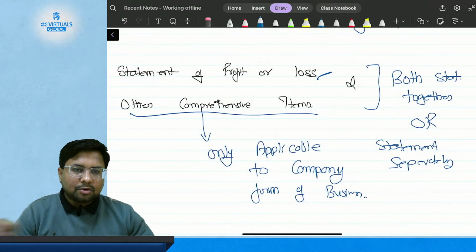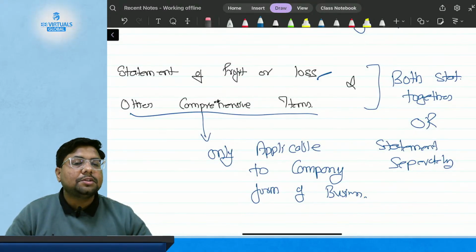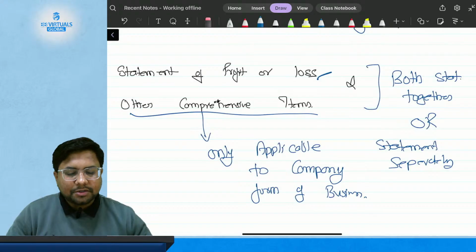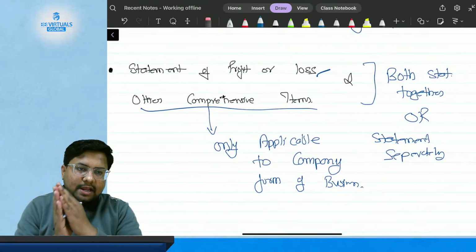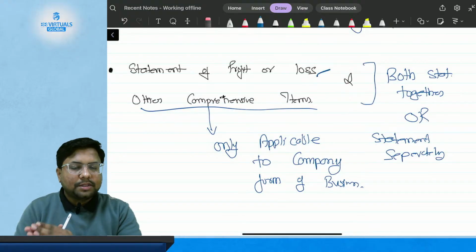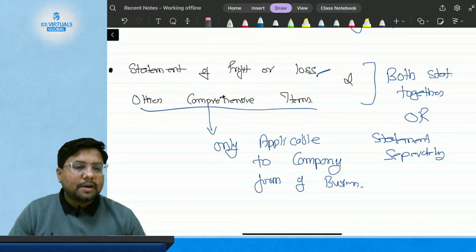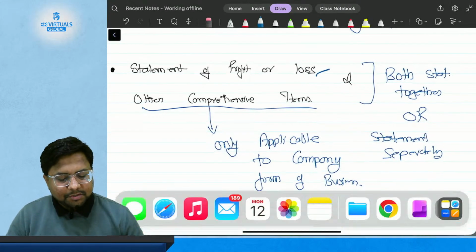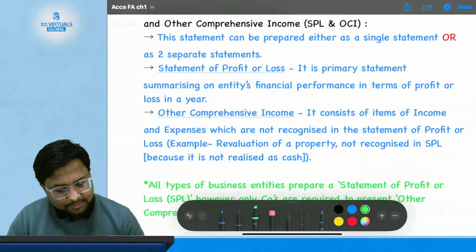So the requirement of preparation of statement of other comprehensive item lies only with the company form of business organization, and not with the form of sole trader, or not with the form of partnership. Okay. So these are two statements. It can either be prepared together, or can be prepared separately. But the preparation of other comprehensive items lies only with the requirement of company form of organization. Okay. Now let's read about this.